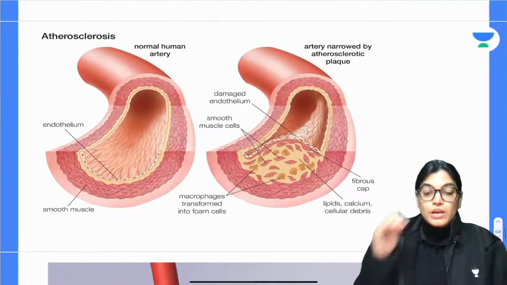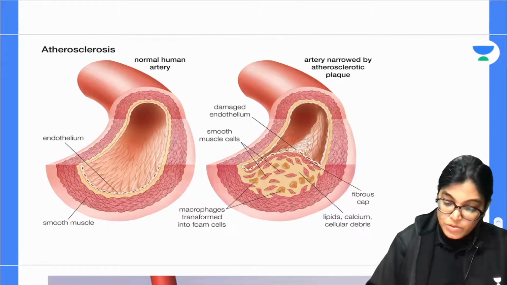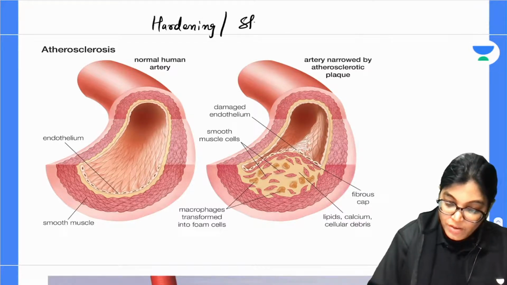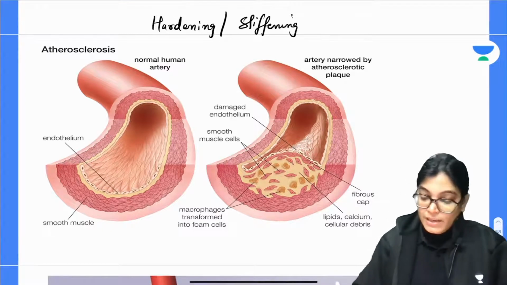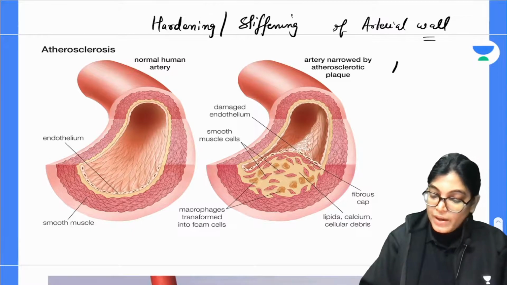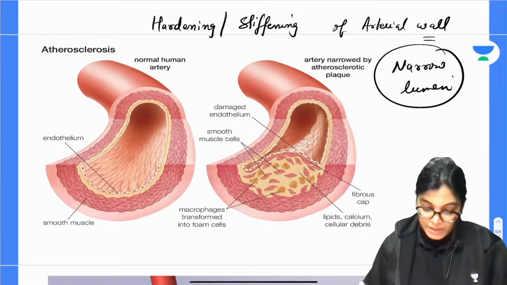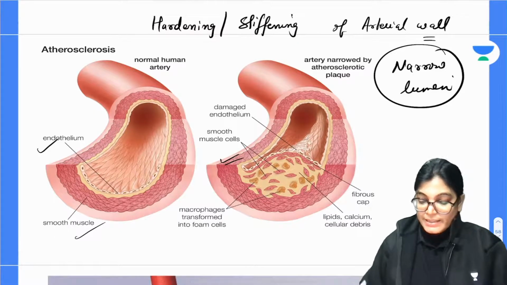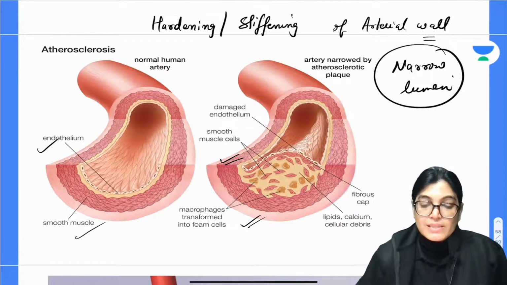The other is atherosclerosis. The word atherosclerosis means hardening and stiffening of the arterial walls. In case of old age, it has been seen in the arterial wall. So this will lead to narrowing of the lumen of arteries. See here, endothelium, subendothelial layer, and you can see more of the smooth muscles, damaged endothelium is there, and foam cells are being formed. So the lumen of the blood vessel is reduced.